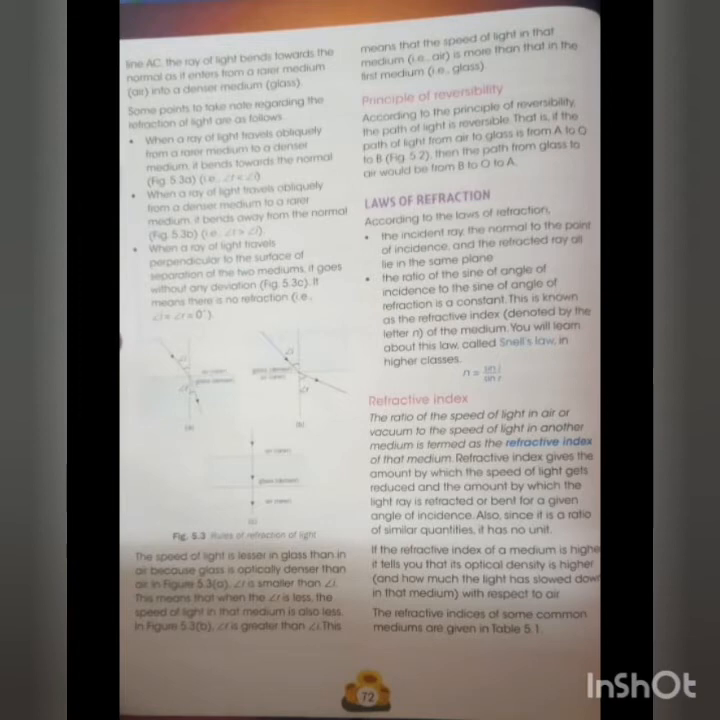Alright class, next we are going to move on to the principle of reversibility. According to the principle of reversibility, the path of light is reversible. That is, if the path of light from air to glass is from A to O to B, see in figure 5.2 in the previous page, then the path from glass to air would be from B to O to A. That is just the opposite path. So whichever direction the ray of light goes from air to glass, in the same path it will go back if it is going from glass to air.